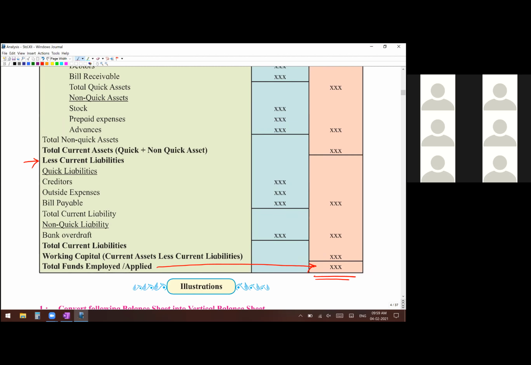Now a lot of theory discussion has happened. It will be very boring for you if I continue to explain more and more. What I want you to do is, we will take a simple question and see actually how to prepare this vertical form of balance sheet. But up to here, what I want you to see is whether you have understood, or whether there is any question that you have. Have a look and ask me. I will clear your doubt, and then we move forward to actually preparing the vertical balance sheet.